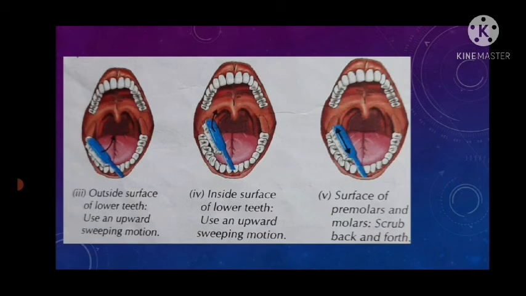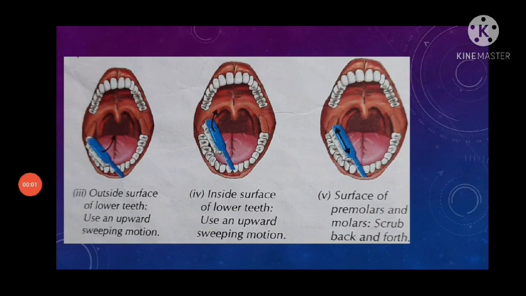now clean the lower teeth. First of all, clean the outside surface of the lower teeth, but in this case from down to up, meaning an upward sweeping motion. Then clean the inside surface of the lower teeth and again use an upward sweeping motion. And at the last, clean the surface of the premolars and molars with a back and forth motion. So this is how we can take care of our teeth. We will discuss microbes in the next class. So thank you everyone.